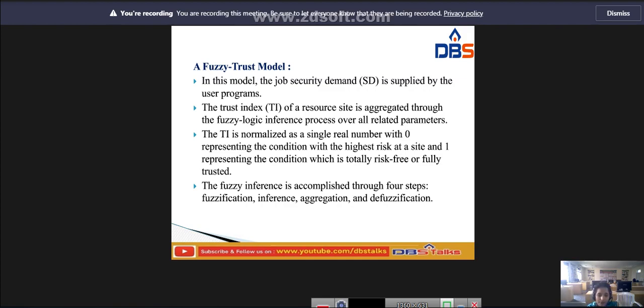Next, fuzzy inference is accomplished through 4 steps, that is fuzzification, inference, aggregation, and defuzzification. The second salient feature of the trust model is that if the site trust index cannot match the job security demand, the trust model could deduce detailed security features to guide the site security upgrade as a result of tuning the fuzzy system. So this is called the fuzzy trust model.